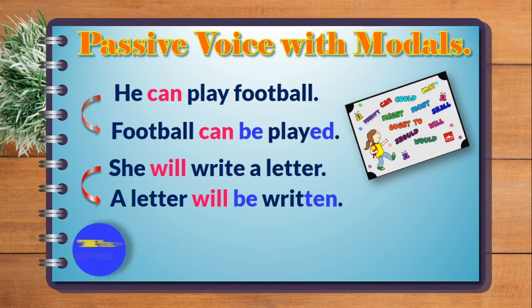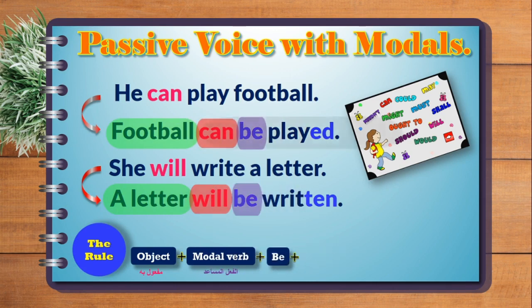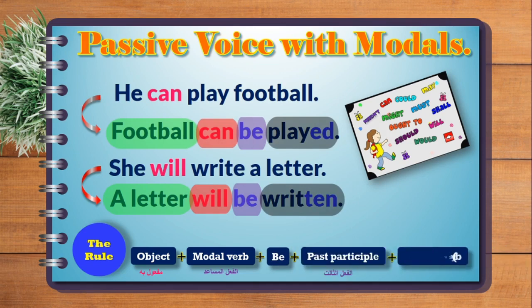Okay, so the rule of the modal verb is going to be this one here: object plus modal verb plus be, infinitive, be plus past participle, plus by the subject if you have the subject or it is a noun. Okay, but when we have he, she, it, we don't use by she, by them. Okay, let's go here.